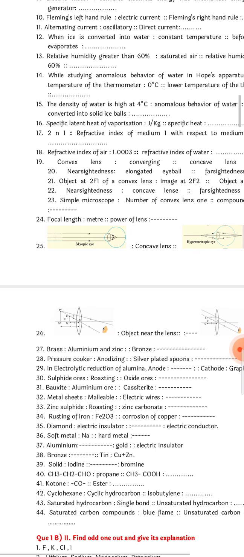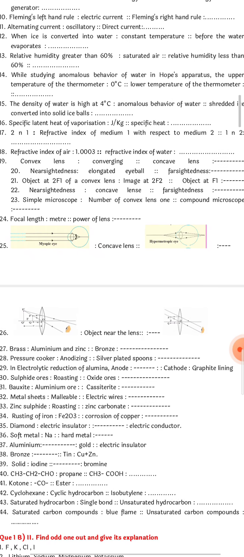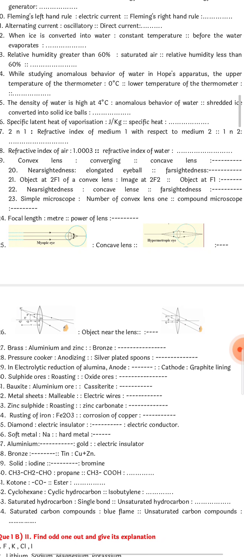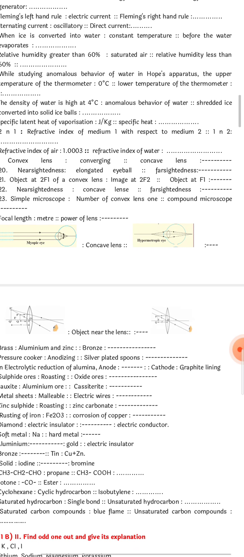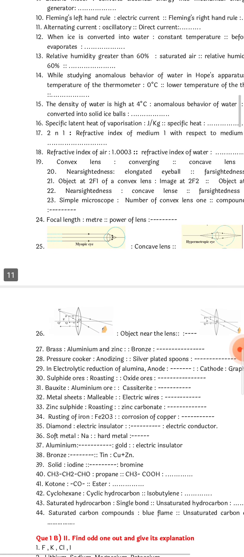Question number 18. Refractive index of air 1.0003. What will be refractive index of water? You have that table given in your textbook. It will be 1.33. Okay.